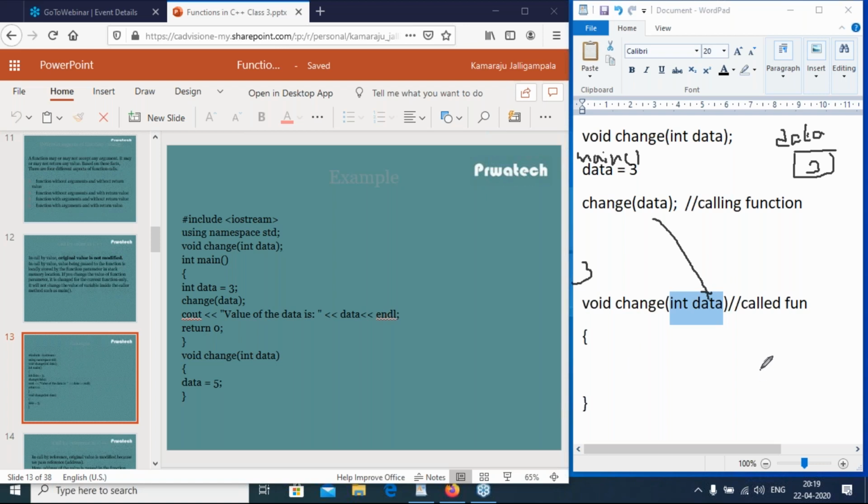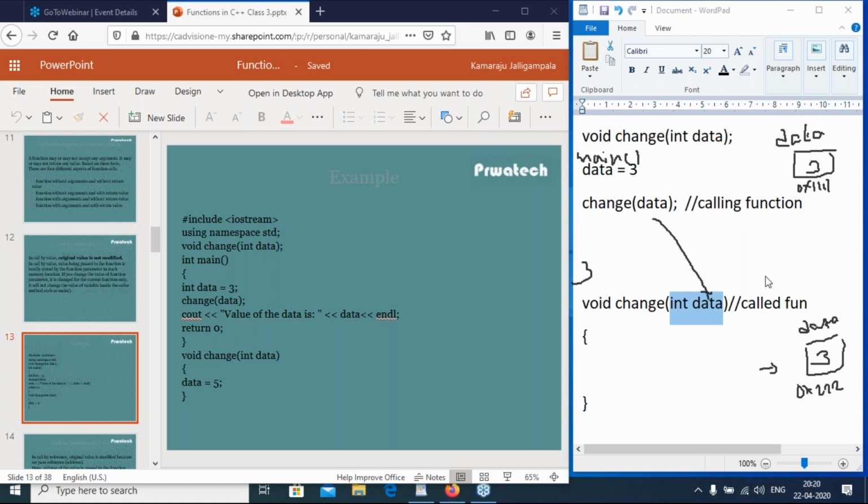So, inside this function, another memory location data has the same value, but different memory locations. Suppose 0x111. This is another memory location, stack memory location, 0x222. Suppose that. Okay.